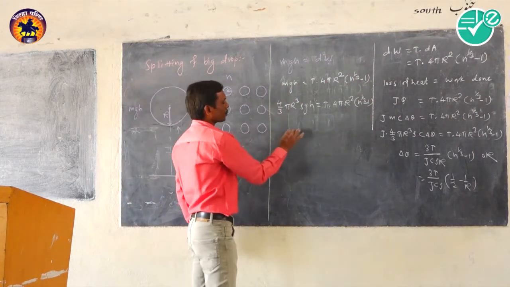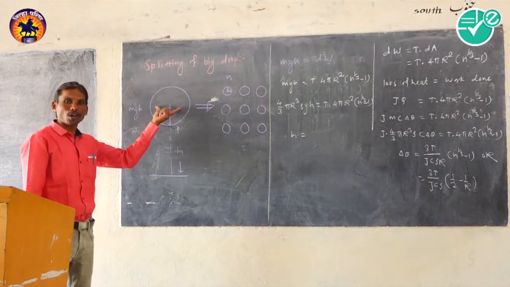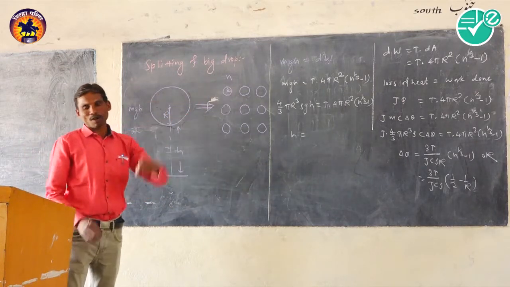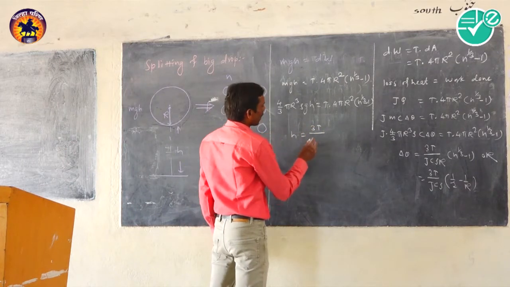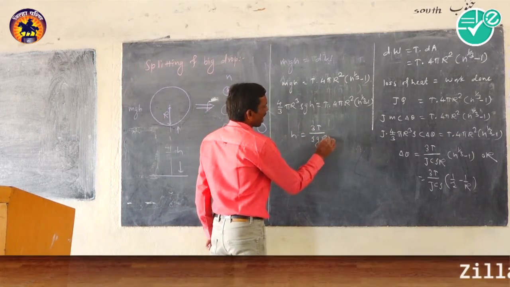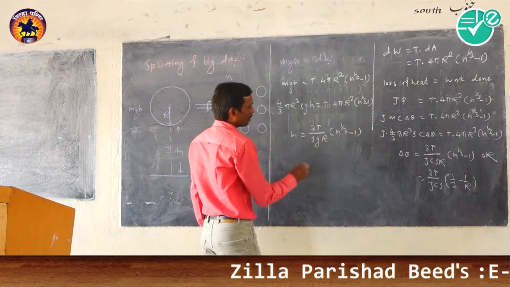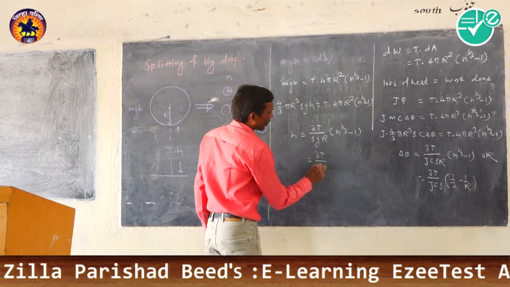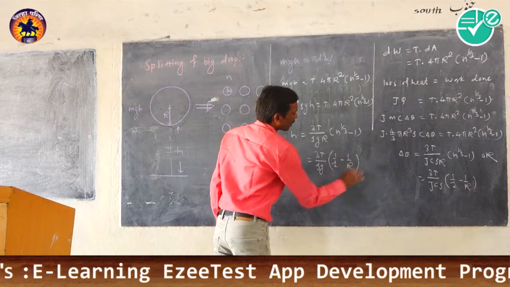So by solving this, we get the required height from which the big drop is dropped on the hard floor, so that we get the required number of droplets, that is 3T divided by rho g r in bracket n raised to 1 by 3 minus 1, or it is also written as 3T divided by rho g in bracket 1 divided by r minus 1 divided by R.